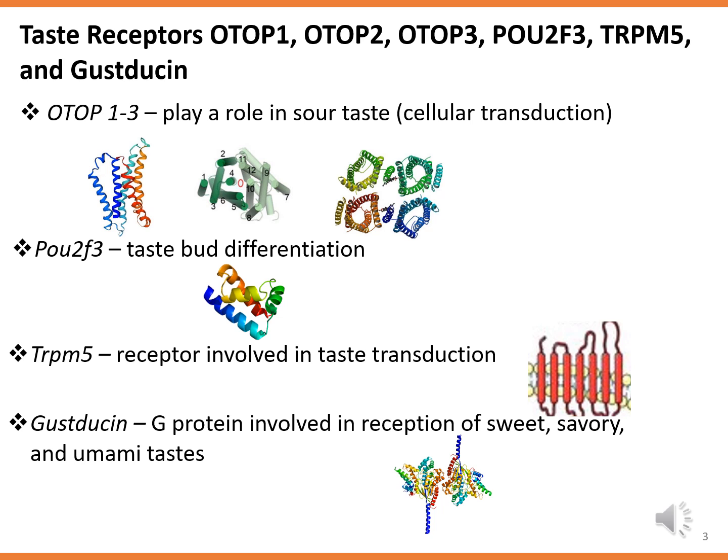Here I discuss these receptors in further detail. OTOP1 to 3 are membrane proteins that play a role in the cellular transduction of sour taste. POU2F3 is in charge of taste bud differentiation during embryonic development. TRPM5 is a receptor involved in taste transduction of all types of taste. And GUSTDUCIN, also known as GNAT3, is a G protein involved in the reception of sweet, savory, and umami tastes.